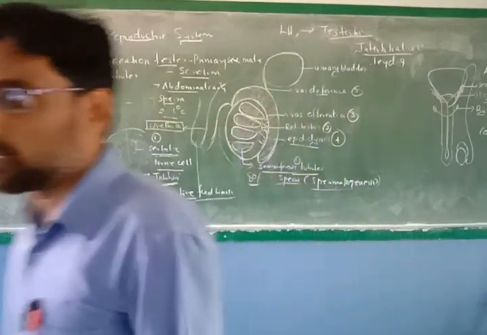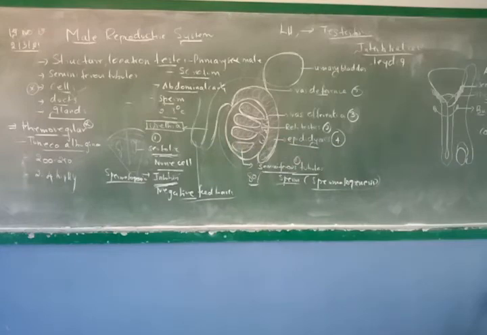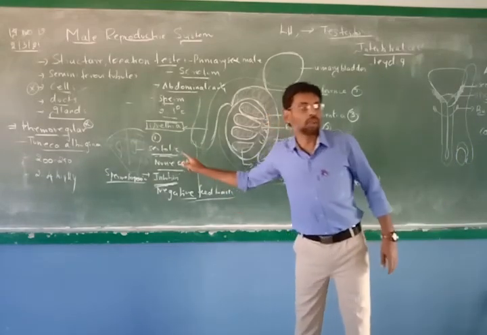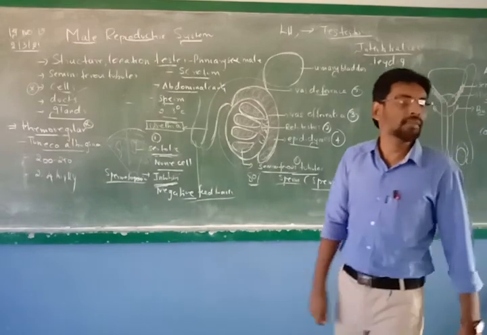Question number 3. It is the cell which is located in between the seminiferous tubules, called the interstitial cells or the Leydig cells. Okay. Now the cell which is involved in negative feedback control is the Sertoli cells. And the gland which is producing alkaline secretion is the seminal vesicle.